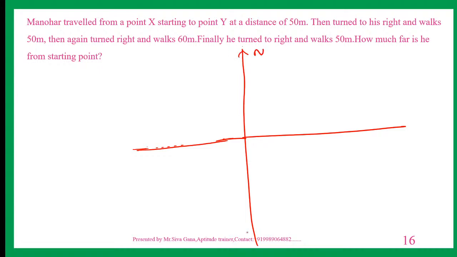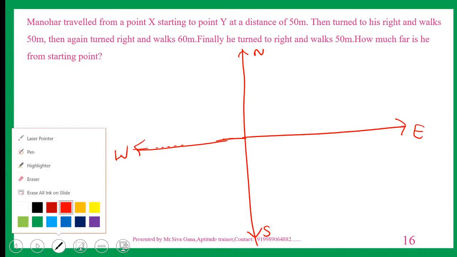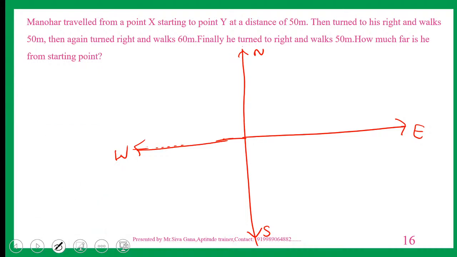This is north. This is south. This is east. This is west. Right? Let us see. Manohar traveled from the point X to the point Y at a distance of 50.